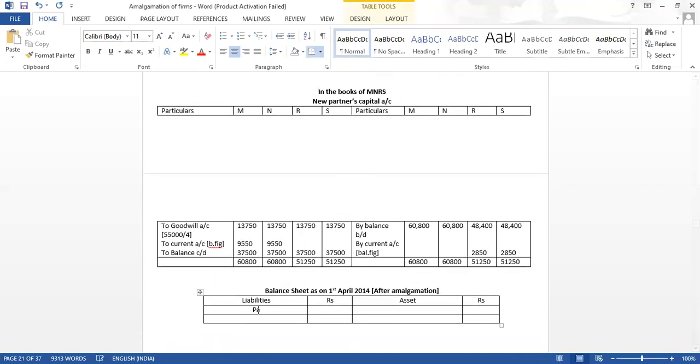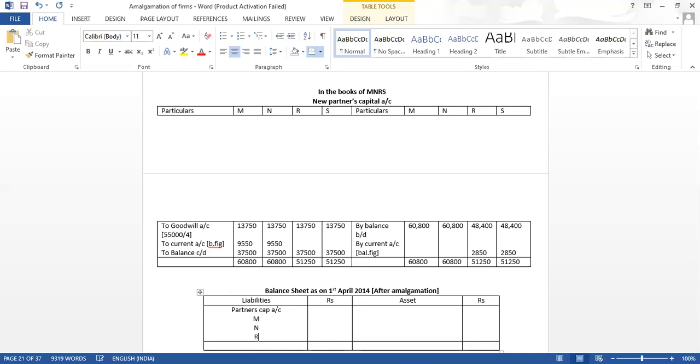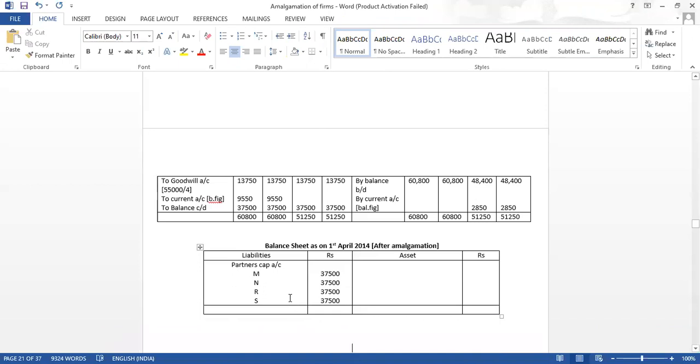We have partners capital. How much it is? M, N, R and S. It is 37,500 each. And here we also have current account.